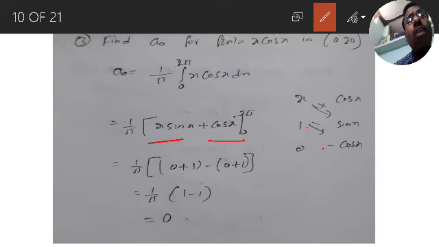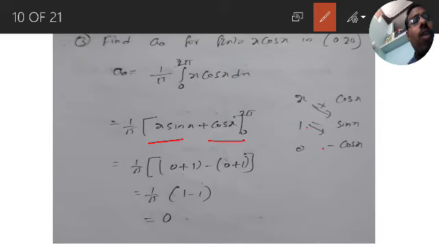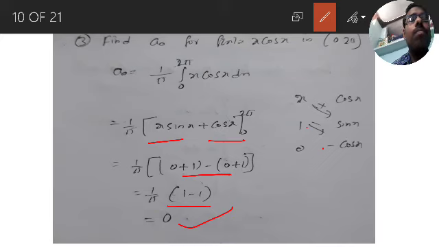Upper limit minus lower limit. Sin 2 pi, sin of any multiple of pi is 0. So sin 2 pi is 0, and 0 into 2 pi is 0. Cos 2 pi, cos of an even multiple of pi is 1, therefore it is 1, minus the lower limit: sin 0 is 0, cos 0 is 1. So here 1 minus 1 is 0. So 1 by pi into 0 is 0. That's it. So remember, sin of any multiple of pi is always 0, cos of an even multiple of pi is 1, and cos of any multiple of pi is minus 1 whole power n.